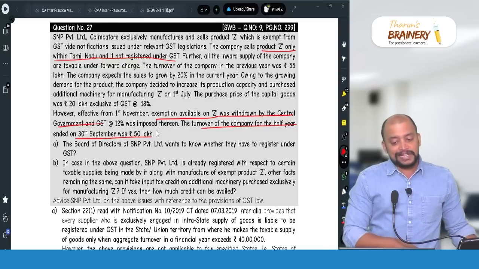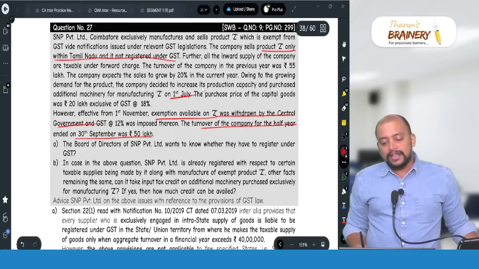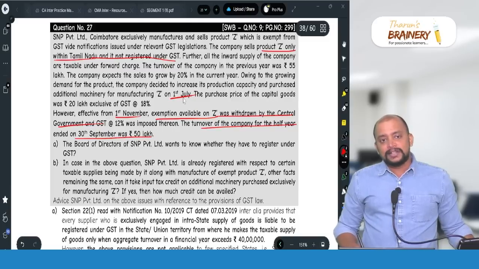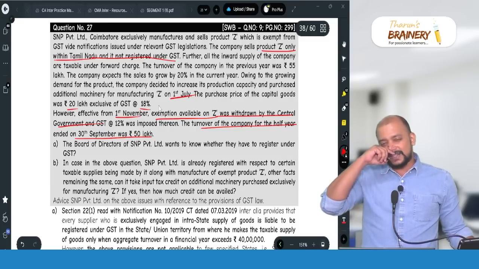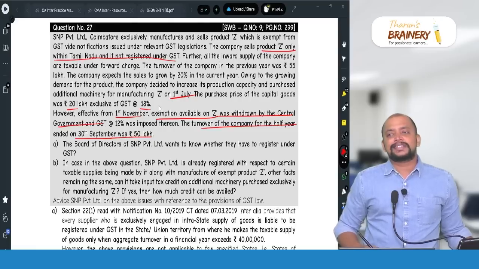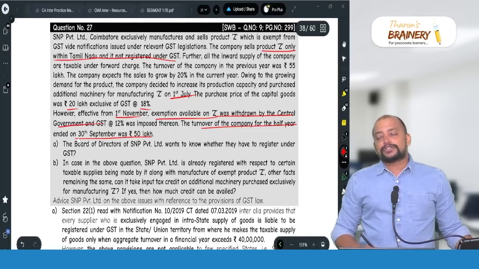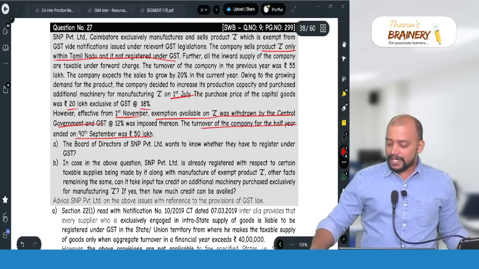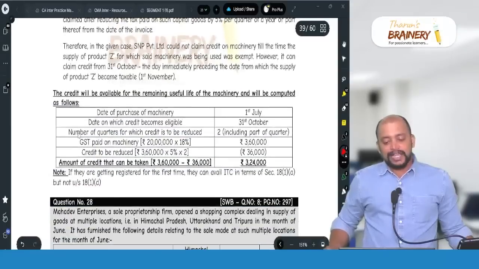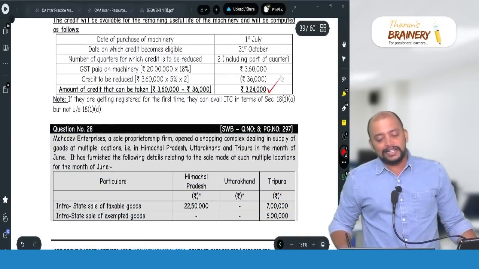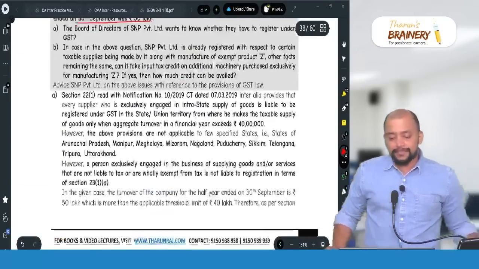What is the date of purchase of this capital goods? 1st July. What is the date of conversion? 1st November. So how many quarters? July, August, September, 1 quarter. October, November, December, 2 quarters. So therefore 20 lakhs into 18%, 3,60,000. 3,60,000 minus 5% for every quarter, so 10%, that is 3,24,000. They can avail it as ITC in terms of 18(1)(d).